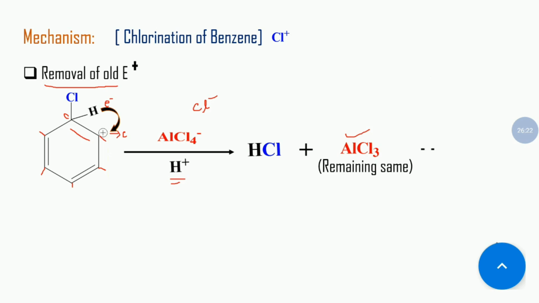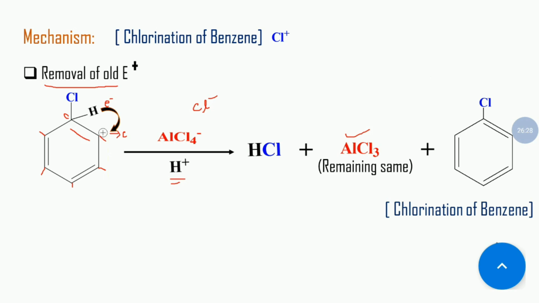So here is our product of chlorination of benzene. It is nothing but our chlorobenzene. Okay, so this is all about the mechanism of chlorination of benzene. Okay, so for today's class that is enough. Thank you everyone.